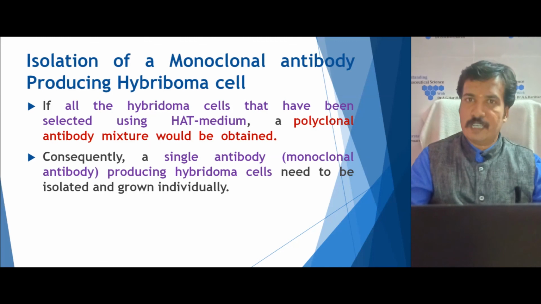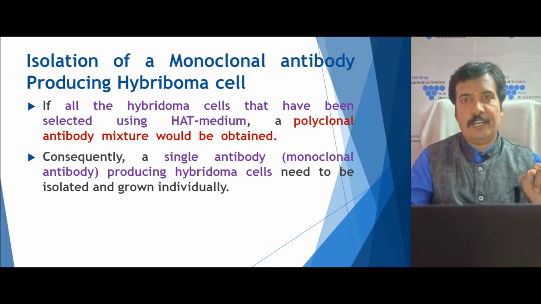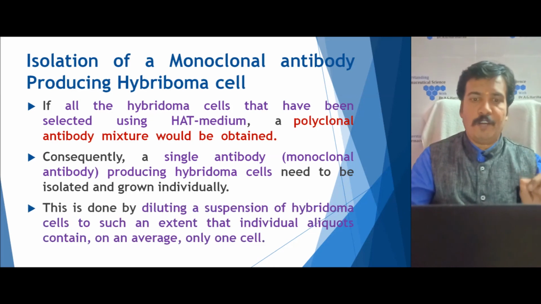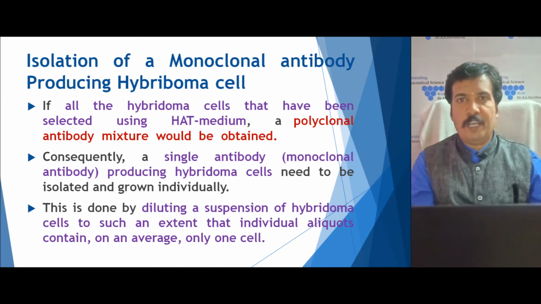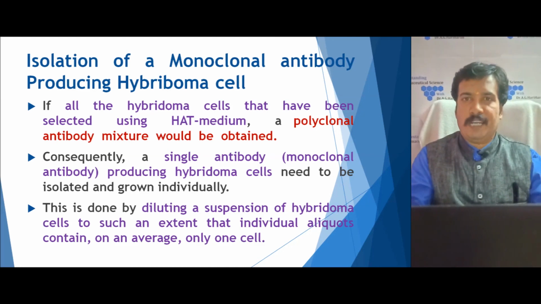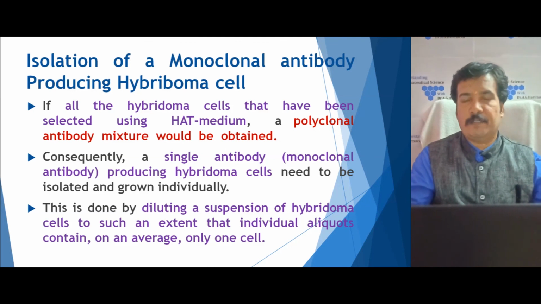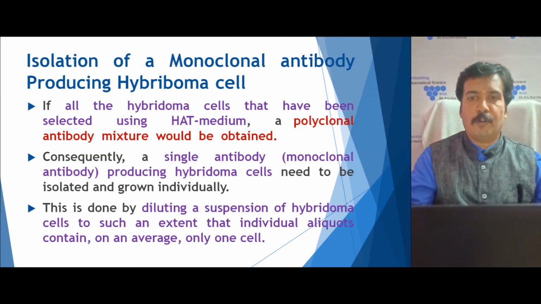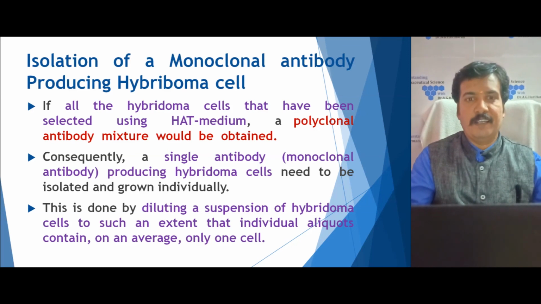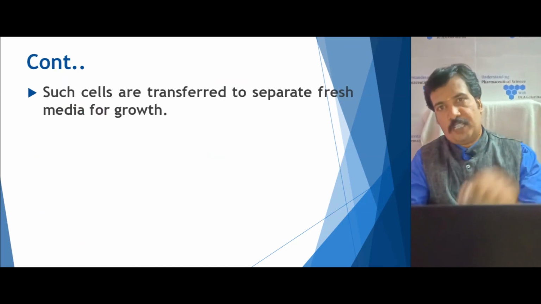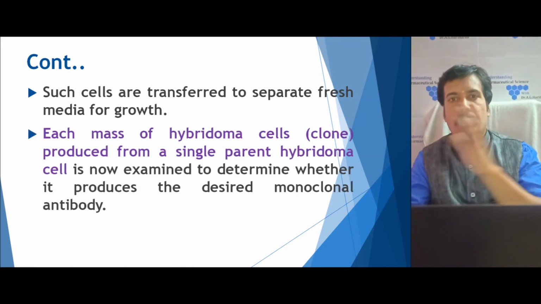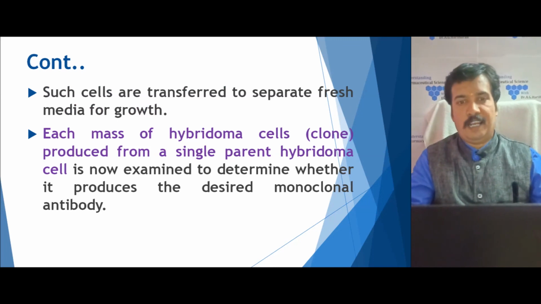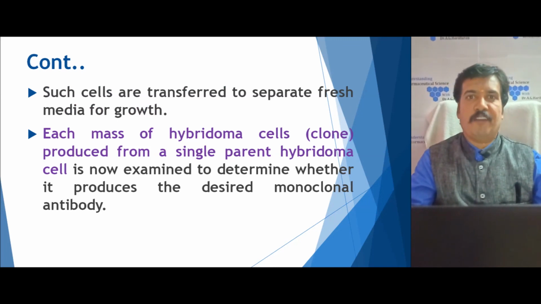So the single antibody producing clones should be isolated and grown individually. We slowly dilute this suspension and the positive clones are isolated, then grown separately, and their antibody titer level is analyzed until the type of monoclonal antibody produced is checked. Then this is transferred to fresh media for growth until a consistent monoclonal antibody producing hybridoma clone is selected, examined and finally stored.